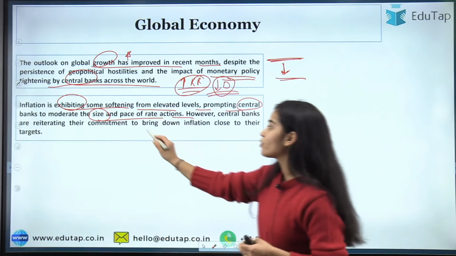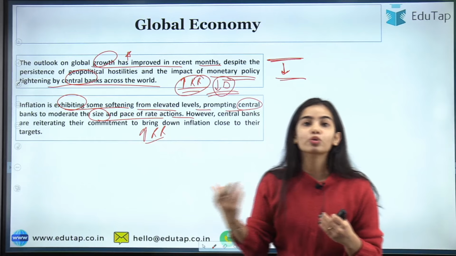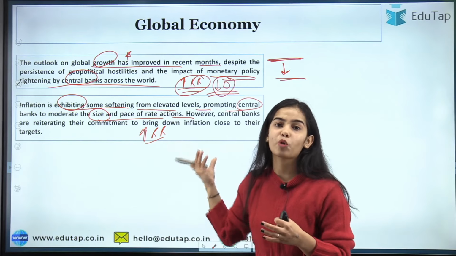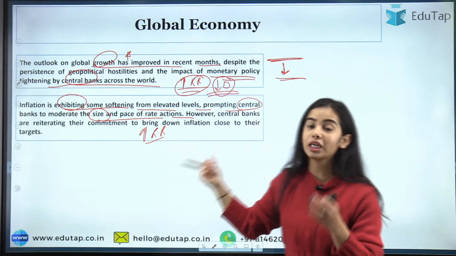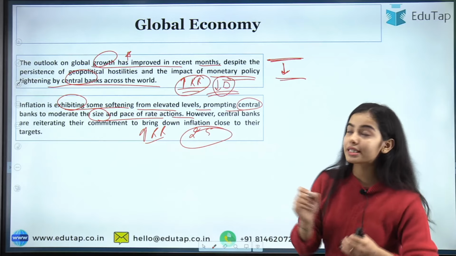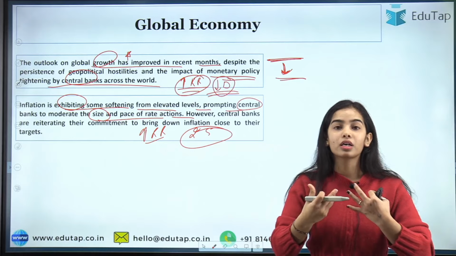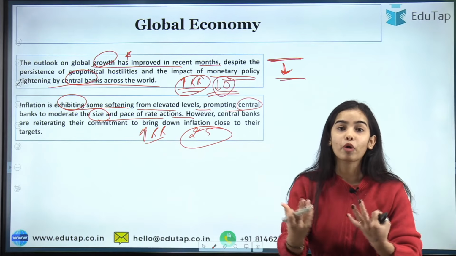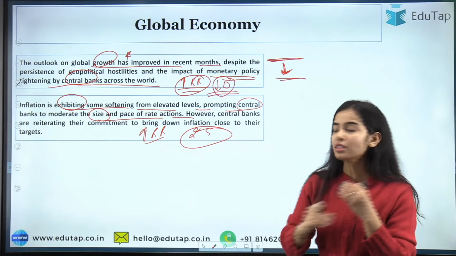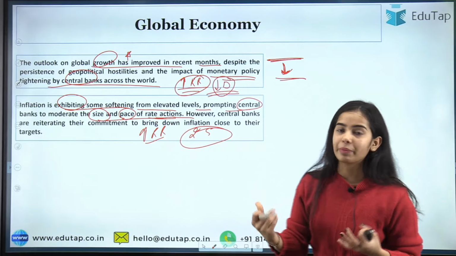So, the RBI was increasing the repo rate by 50 basis points, then 40 basis points, then 35 basis points. Now, the RBI has increased the repo rate by only 25 basis points. So, you can understand that as inflation is softening, the monetary policy tightening is still happening, but at a slow and lower pace, the rate actions are being taken.